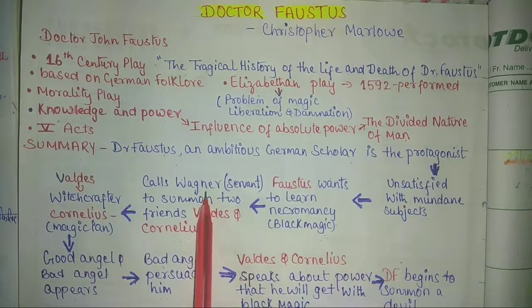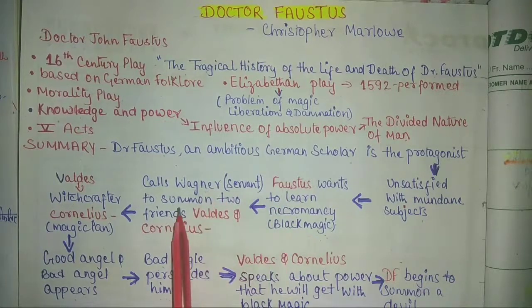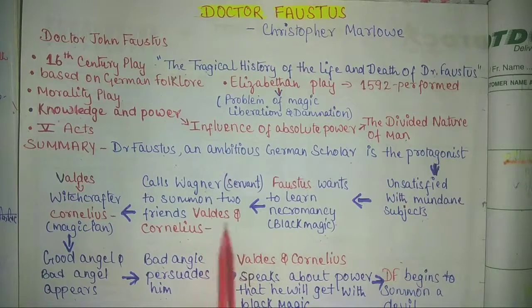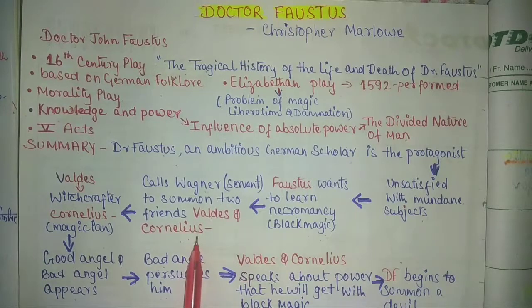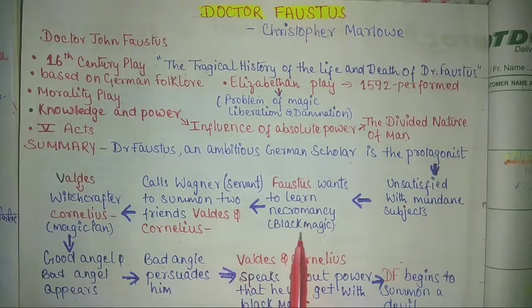Okay, Wagner comes and Dr. Faustus instructs him to summon or call his two best friends, Valdes and Cornelius. Okay, now why these two friends? Why not anyone else? It is because Valdes was a witchcrafter and Cornelius was a magician. Okay, now he wanted to learn from these two friends about necromancy or black magic.